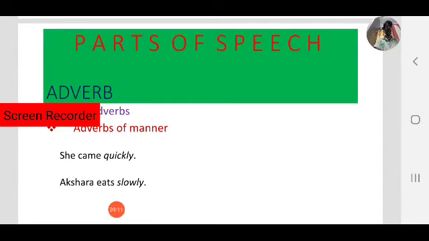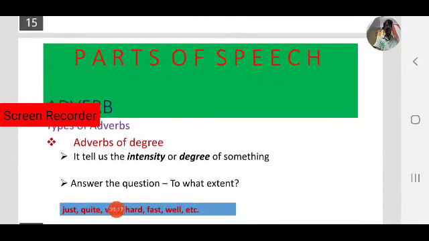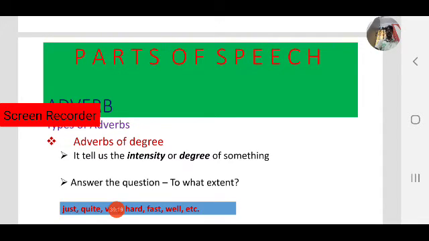So how it happens. Next, third one is adverbs of degree. It tells us the intensity or degree of something. Okay, fourth category, adverbs of degree. It tells us the intensity or degree of something, how it happens. It answers the question to what extent.